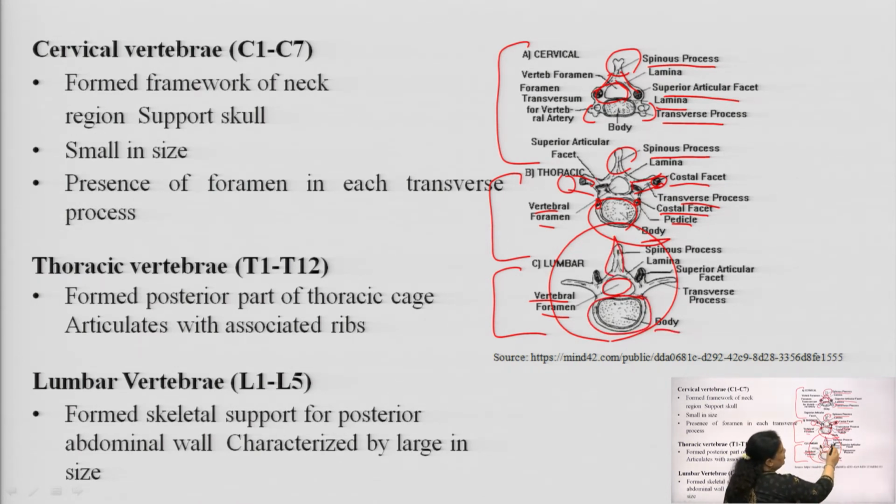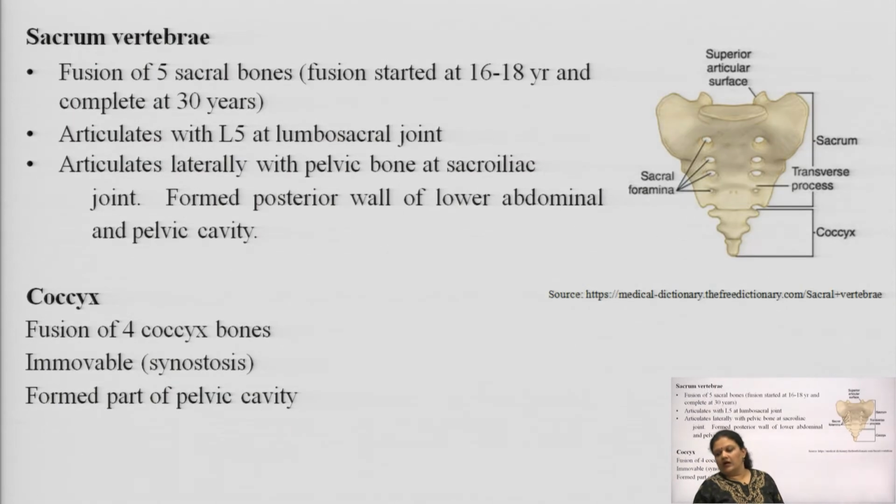Again, this is the protruding area, which is nothing but the spinous process, which is protruding on both sides, known as the laminae. You will see here also, same as the thoracic vertebrae, we have superior articular facets, these two black circular diagrams, and these two branches on the right and left side are the transverse process of the lumbar vertebrae. So, this is all about the different vertebrae.